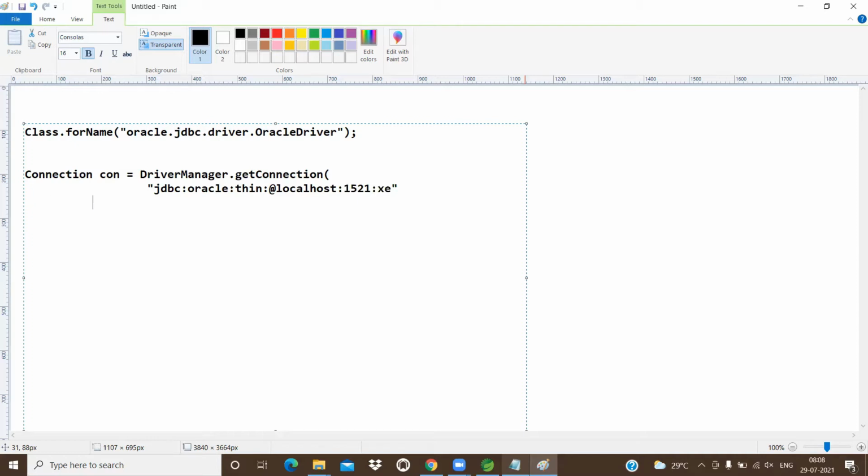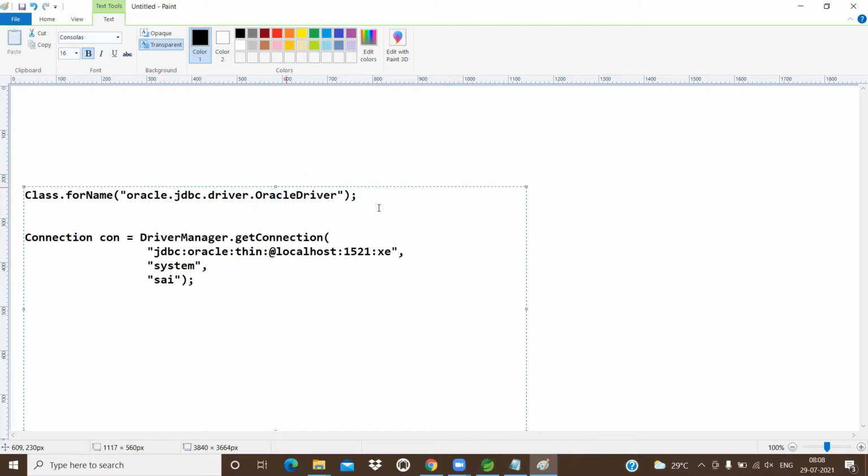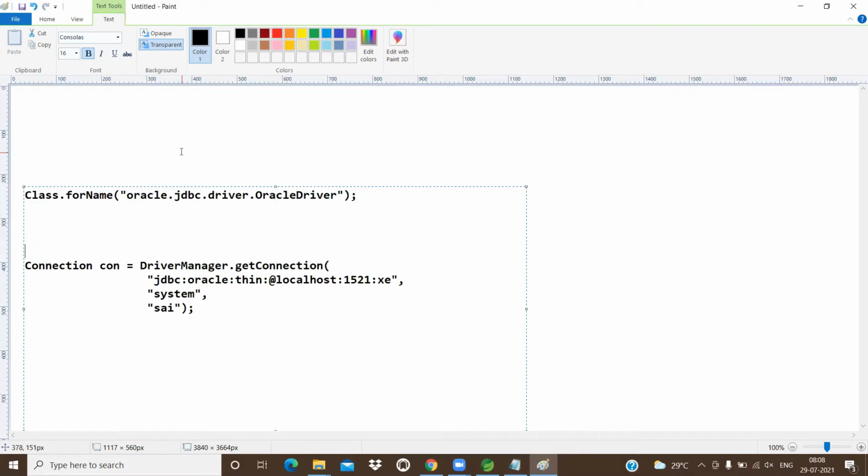After that we are writing system, and after that we are writing the password. Whatever password you have, you can write it, guys. Don't use my username and password. So this is the coding we are always writing. Whenever we write these lines of code, please concentrate. What happens in the background?